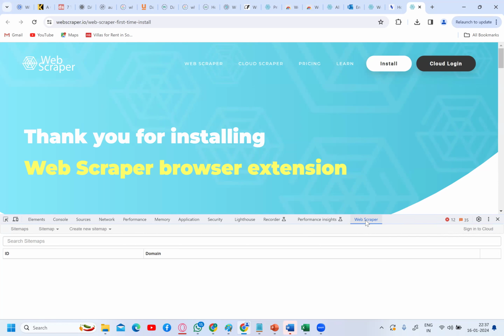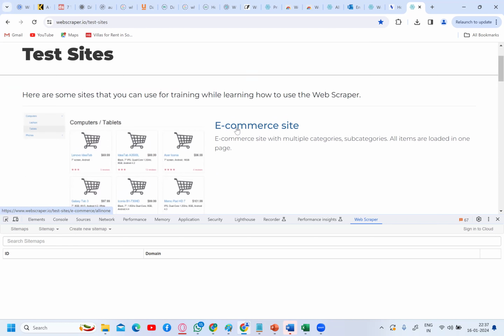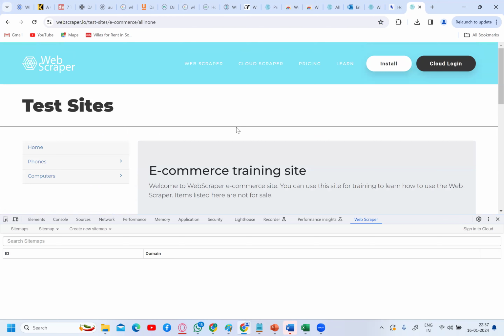You have any number of test sites. These are all dummy, just for practice purposes, to show how you can use this web scraper tool to scrape different kinds of websites, like e-commerce websites. They have table playground and a number of other things, but we can use the e-commerce website because I'm going to give Amazon as an assignment for you. So this is the best example. Just click on the e-commerce website.